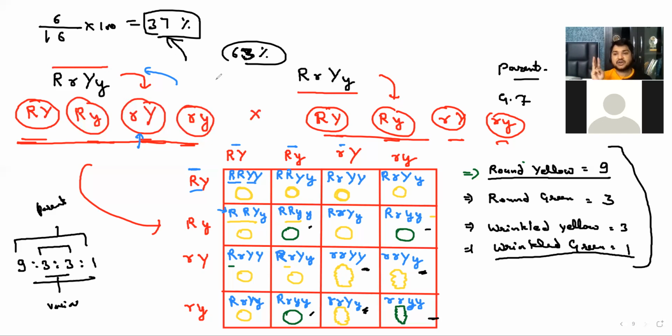So Mendel gave his third law. It is known as the law of independent assortment. Alleles are completely free to combine with the other character, and they are giving you the new character. So it is known as the law of independent assortment. We will take this in the next class.